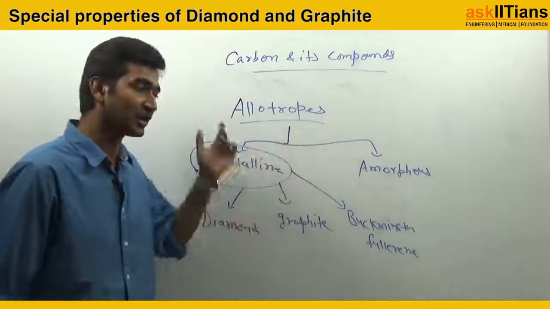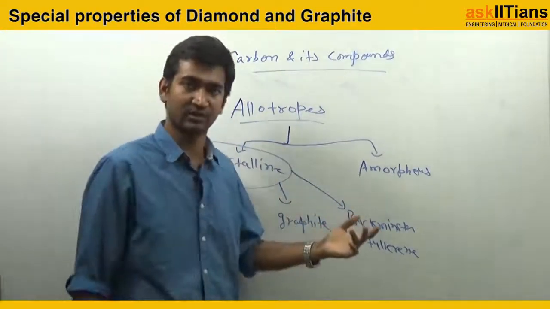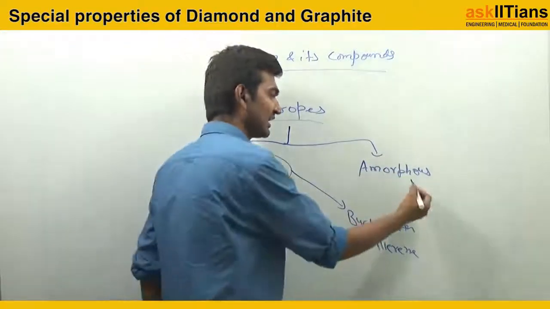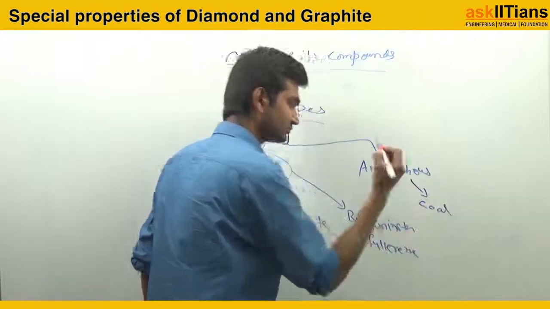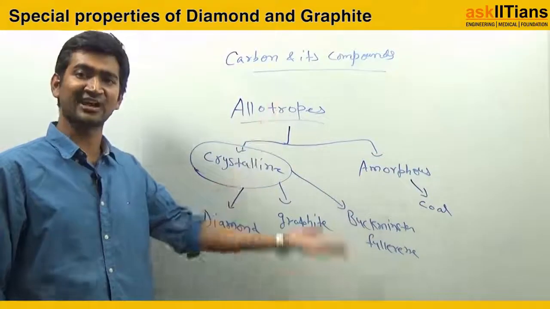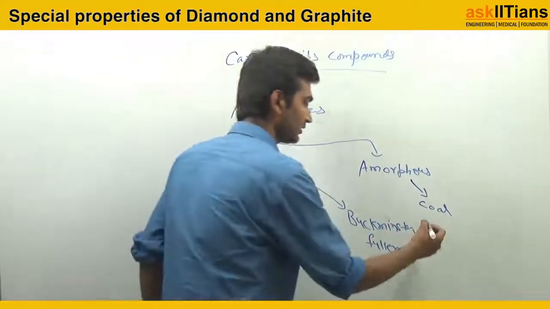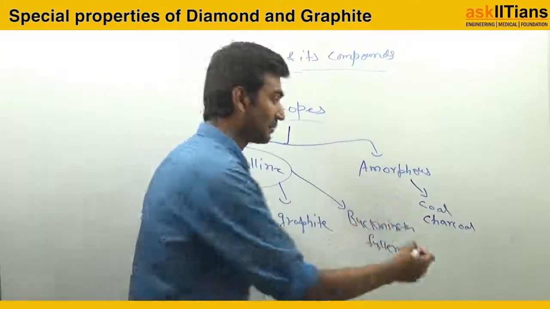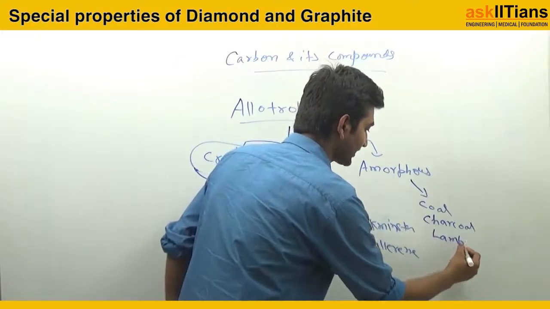Crystalline form means allotropic crystalline form of carbon. And if I talk about amorphous, then amorphous में क्या आता है? It is my coal, it is my charcoal. It is lamp black.